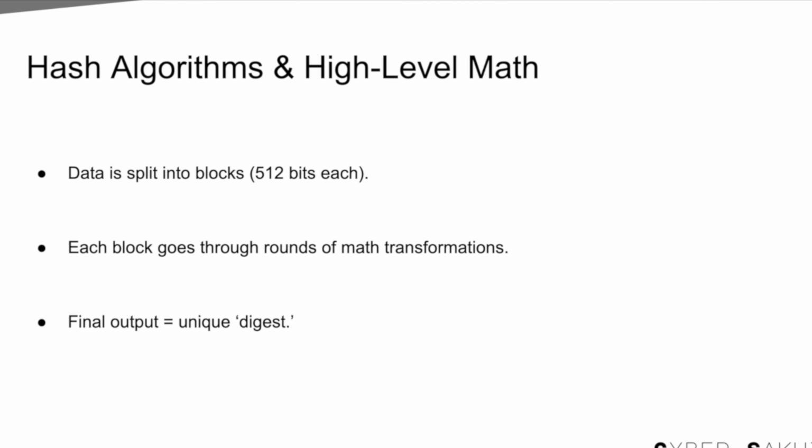level. Hash functions work by breaking your message into manageable chunks, often 512 bits each. Then they process these chunks one by one through a series of rounds to get the final hash, also known as digest.